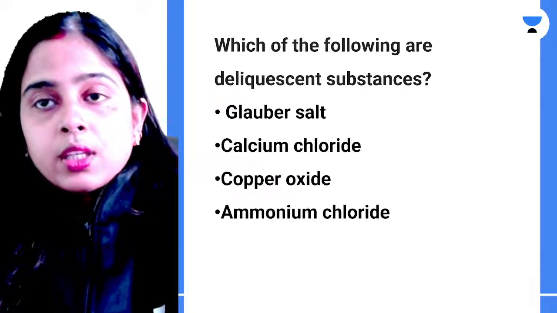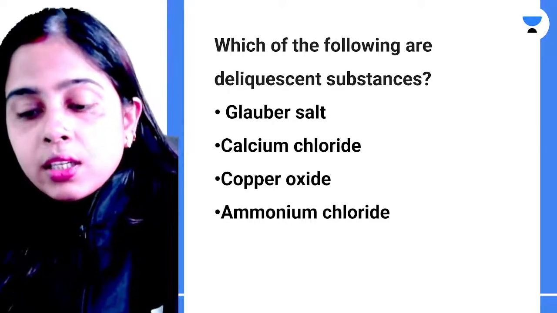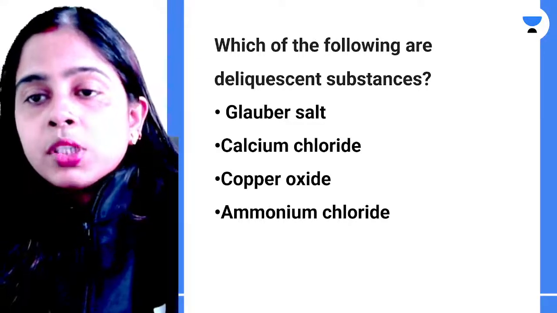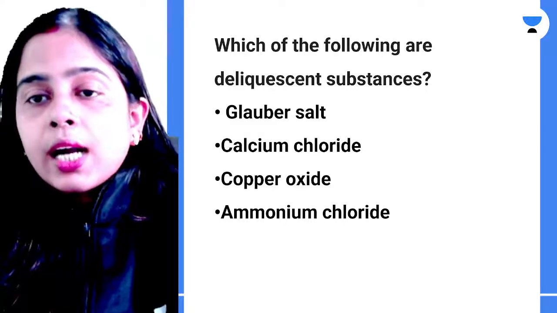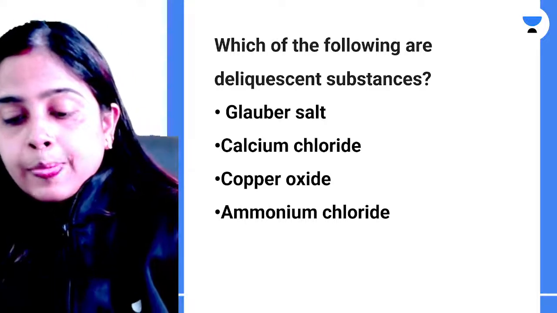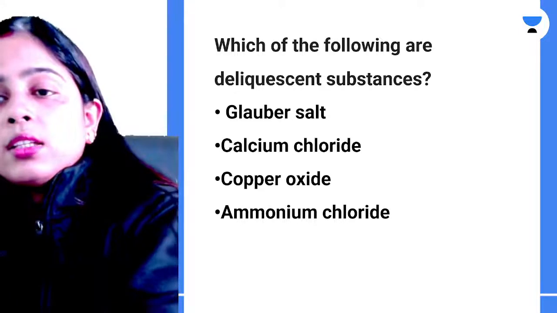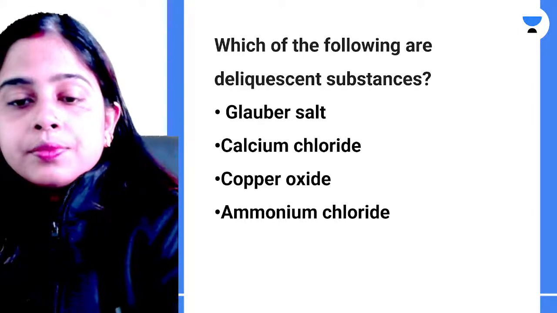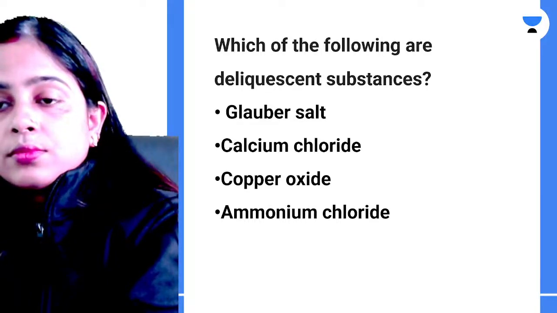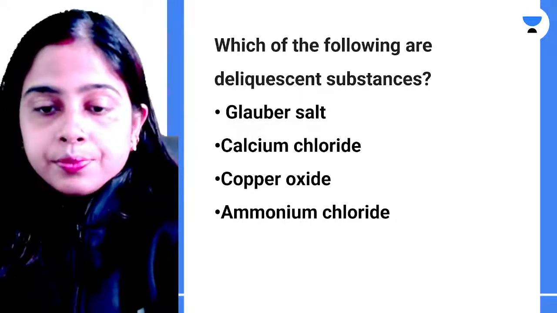Now, which of the following are deliquescent substances? Glauber salt, calcium chloride, copper oxide, ammonium chloride. Which of the following are deliquescent substances? Anyone in the class? Glauber salt, calcium chloride, copper oxide or aluminium chloride? Tell me fast if you know the answer.